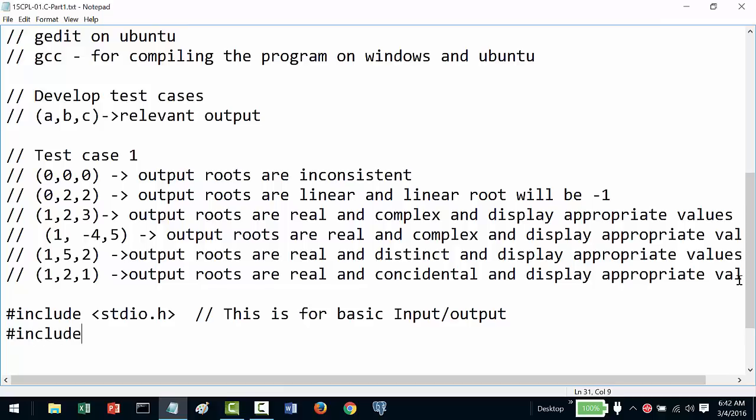Then include math.h. This is for finding the square root using the built-in square root function.